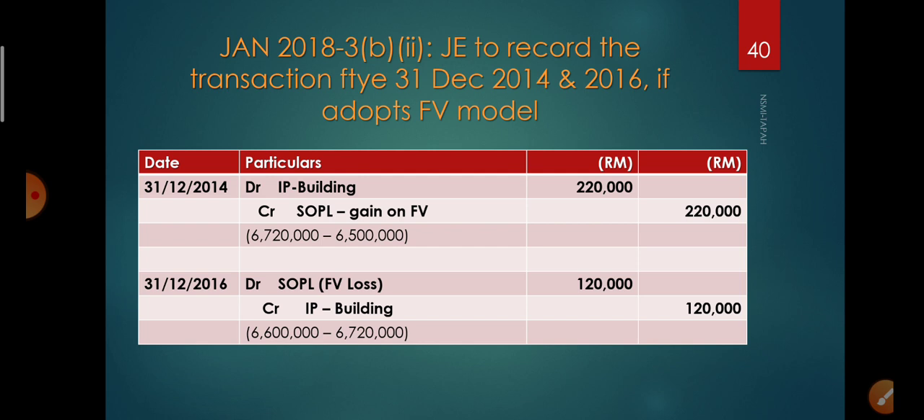220,000. As for 2016, you compare the deemed carrying value, which is you will adopt the fair value on the date 31st December 2014 to be your deemed carrying amount. So 6.72 million compared with the fair value at the end of the year 2016, which is 6.6 million. Therefore you got 120,000 loss. So for loss, you will debit fair value loss, credit IP building 120,000.